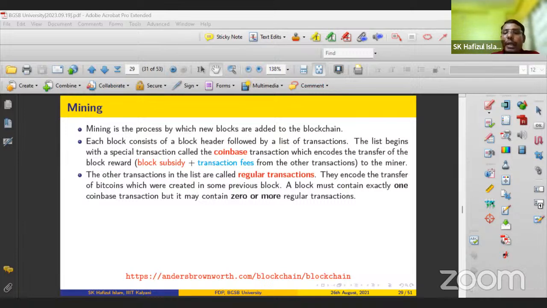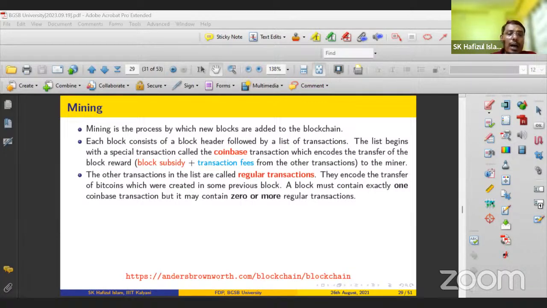That means when a block is created, it will be broadcasted to the remaining miners, right? All the miners receive this block and compete with each other. That means who will validate this, right?